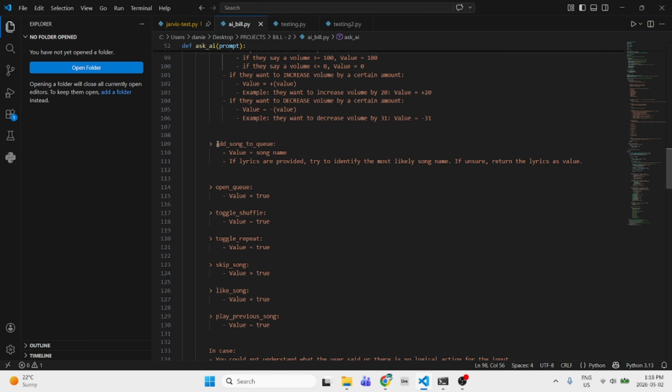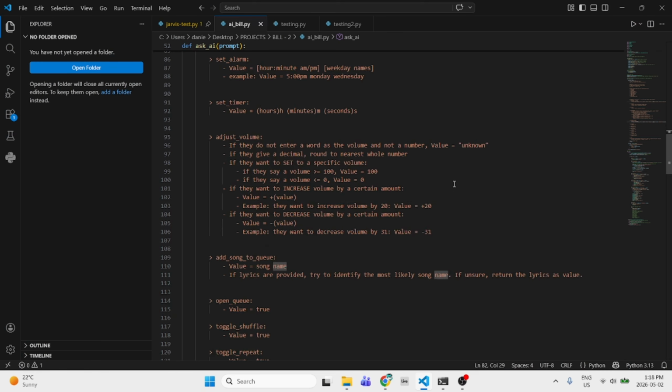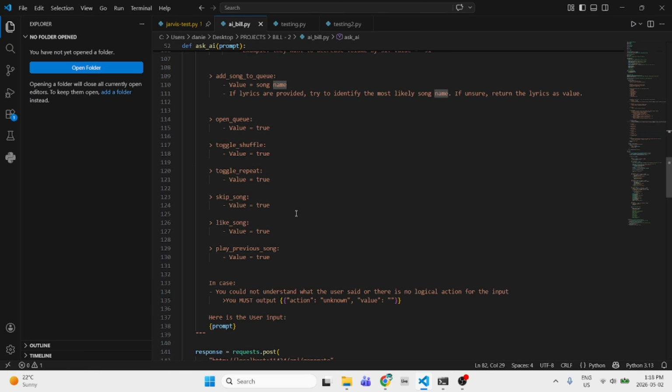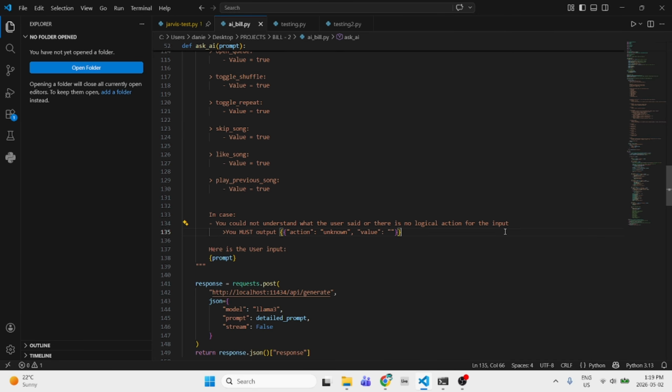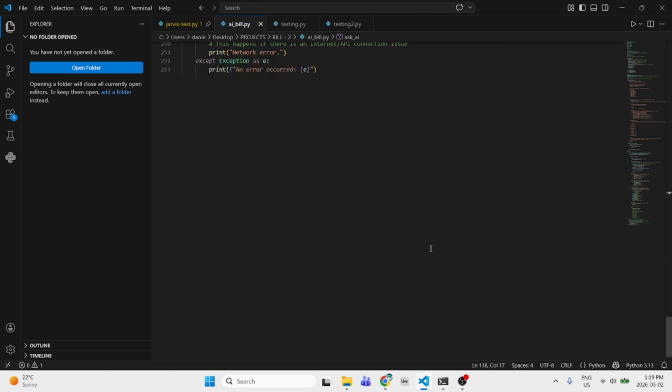Yeah, add song to queue. The same thing as playing a song. Basically, just trying to detect what the song name is, and then open queue. All these values don't really matter, I'm just trying to put them as placeholders. And in case it didn't understand what the user said, return unknown. And this is the prompt. So yeah, that's mostly what I worked on.